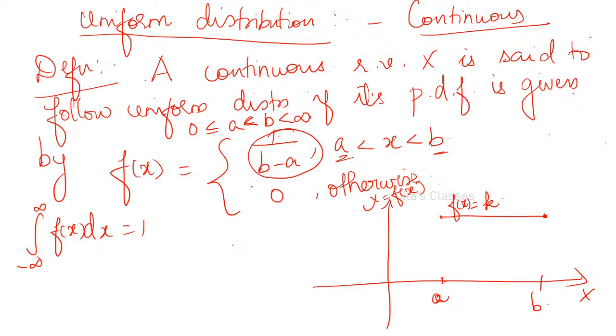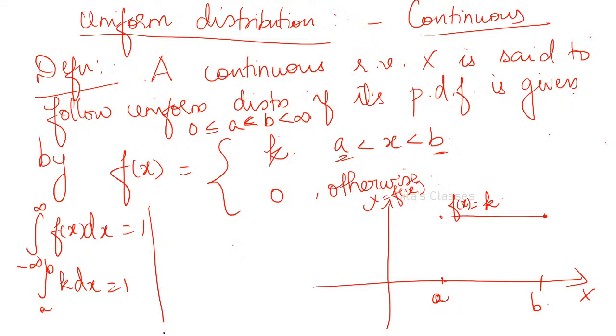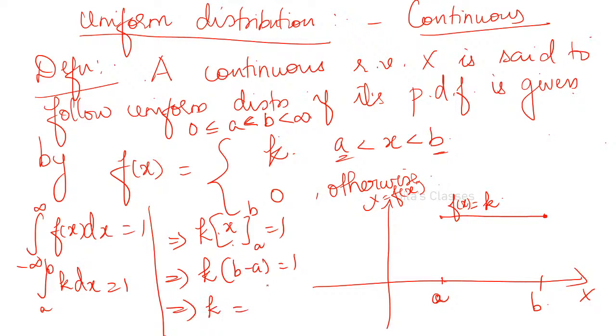So here the integral is defined only from a to b. Let us think that it is defined as k. So the integral from a to b of k dx is equal to 1. This implies k into x from a to b is equal to 1, which implies k into b minus a is equal to 1. This implies k is equal to 1 by b minus a. That is how we are getting 1 by b minus a.